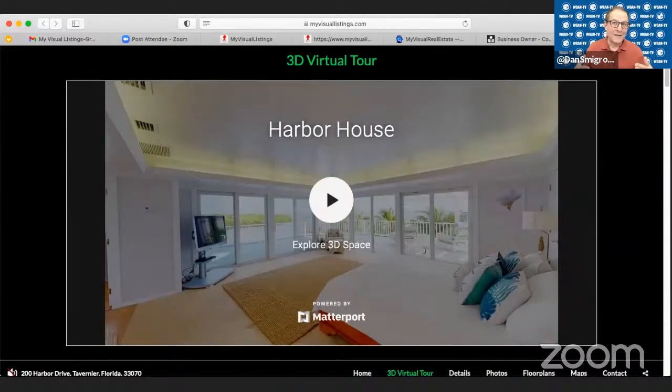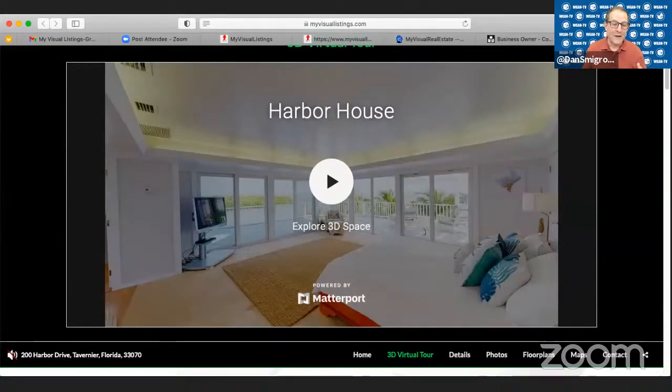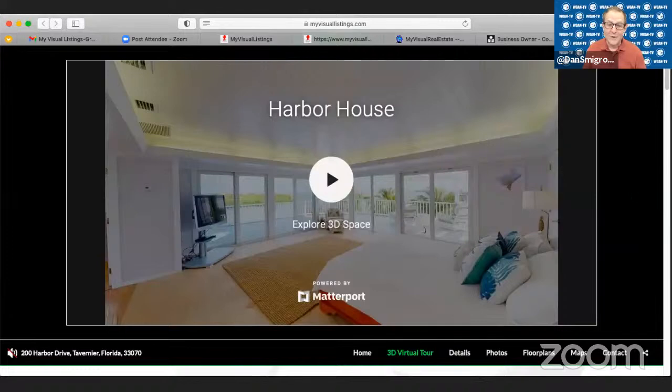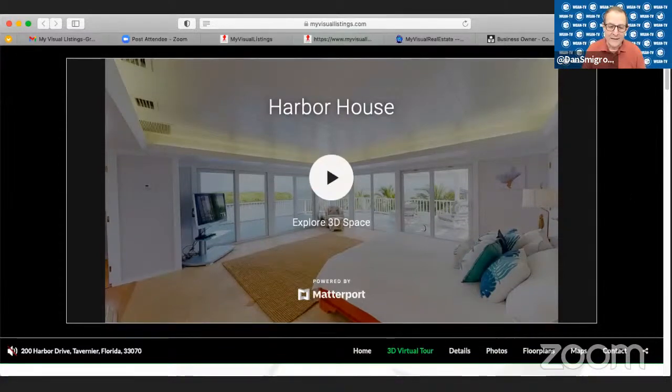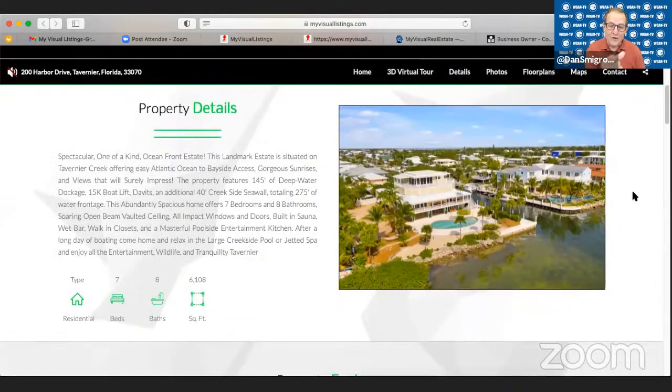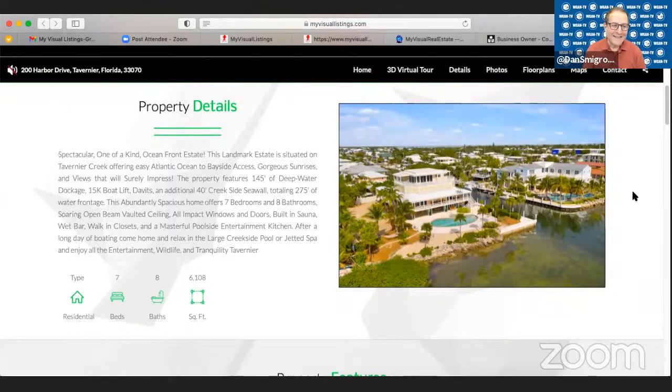So this is almost a little bit hard for me to get my hands around or to believe, so I think I have to say this again. When you place your order with My Visual Listings for your floor plans, and you take the time to add your photos, add some property detail, get the address correct, as soon as you place your order, you immediately have this single property website, branded and unbranded, created for you instantly.